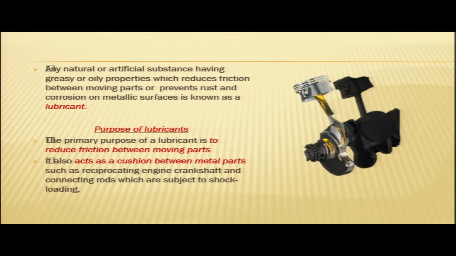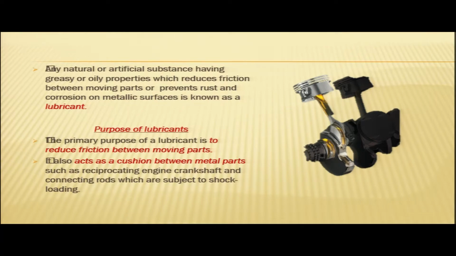What is the purpose of lubricant? The primary purpose of a lubricant is to reduce friction between moving parts. As we have just seen in the above definition, the main objective of a lubricant is to reduce friction between moving parts. It also acts as a cushion between metal parts such as reciprocating engine crankshaft and connecting rods, which are subject to shock loading.